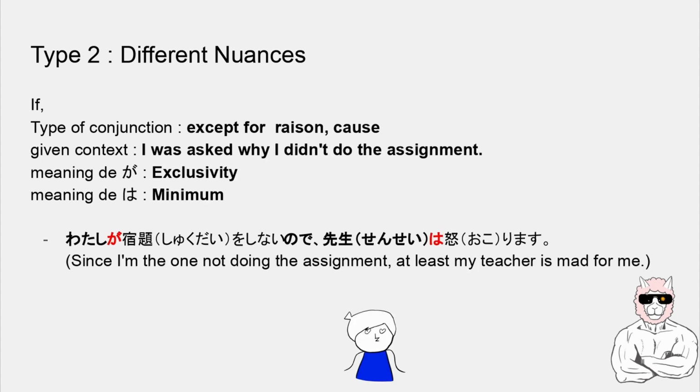And another example, if the type of conjunction is not the reason or the cause, and the given context is like, I was asked why I didn't do the assignment, and the meaning of ga is exclusivity, and the meaning of wa is minimum. The sentence 私が宿題をしないので先生は怒ります has the nuance like, since I'm the one not doing the assignment, at least my teacher is mad for me.